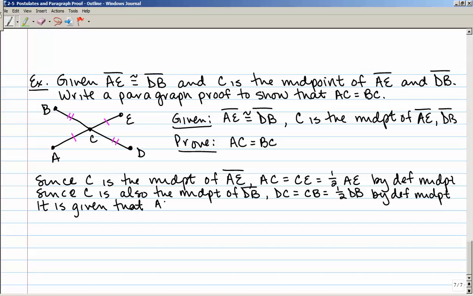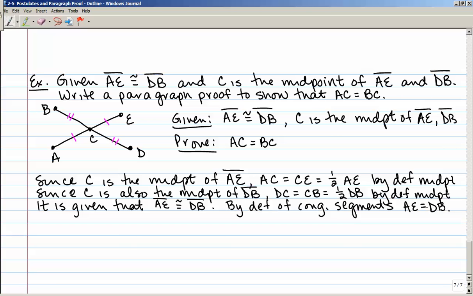Now I want to say it is given that AE is congruent to DB. Remember, that was part of our given. And by the definition of congruent segments, instead of saying they're congruent, I can now say they're equal to each other. The length of AE is equal to the length of DB.